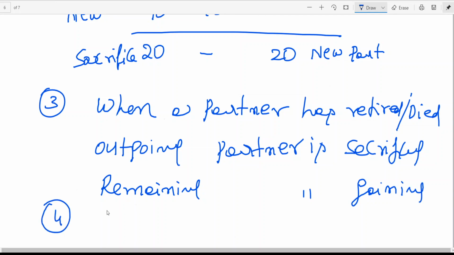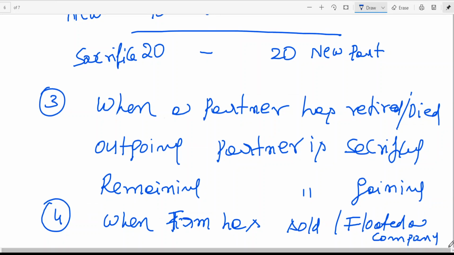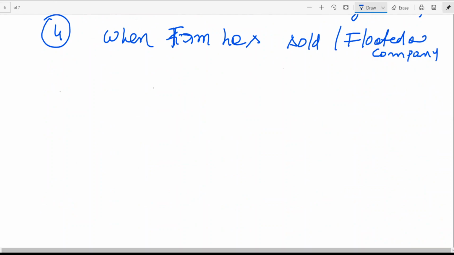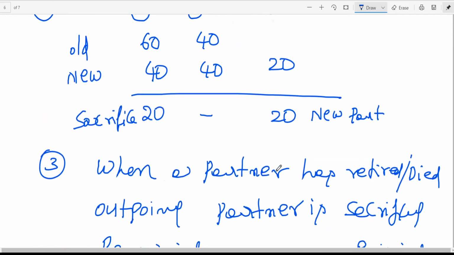And the fourth one, I think you don't have this now in group 1, CF Foundation, you are having group 2. When a firm has been sold or floated into a company, you have to go for valuation of goodwill. Is this clear? So we have discussed a few things so far.